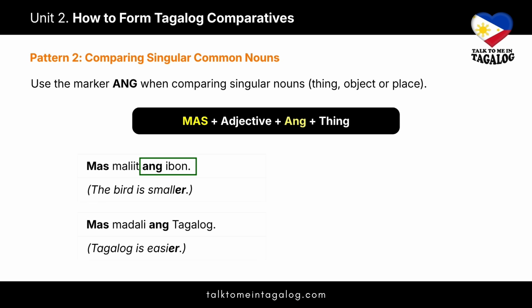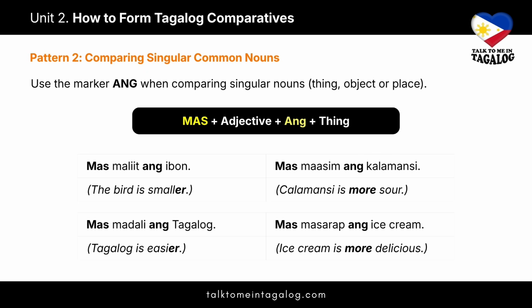Ang ibon. It points directly to the bird and highlights it as a singular subject of the phrase. The same goes for ang Tagalog. It focuses on that one specific language. Two more examples of this pattern. Mas maasim ang kalamansi, meaning kalamansi is more sour. Mas masarap ang ice cream. Ice cream is more delicious. Again, ang acts as the spotlight, focusing the comparison on that one specific thing which is more or better than the rest.